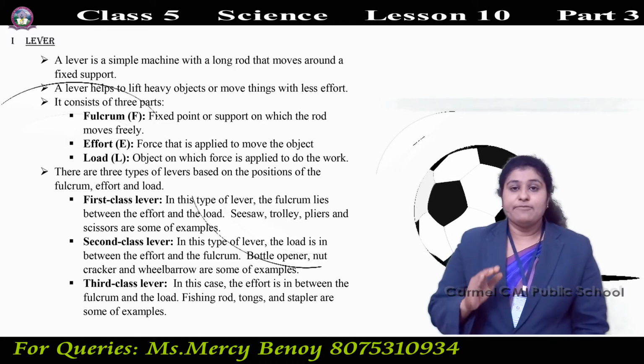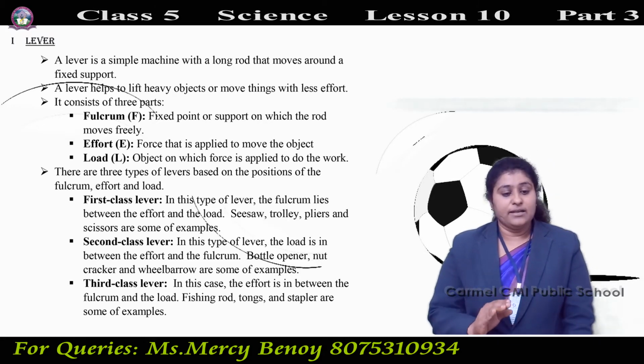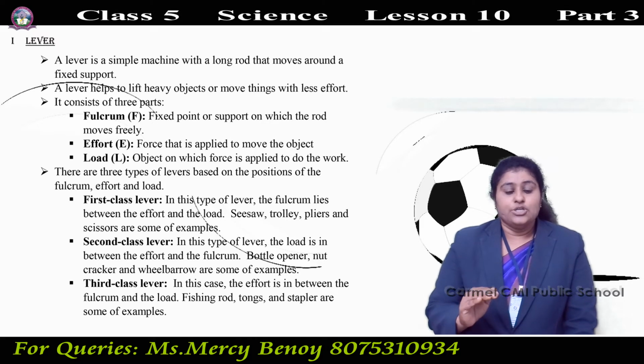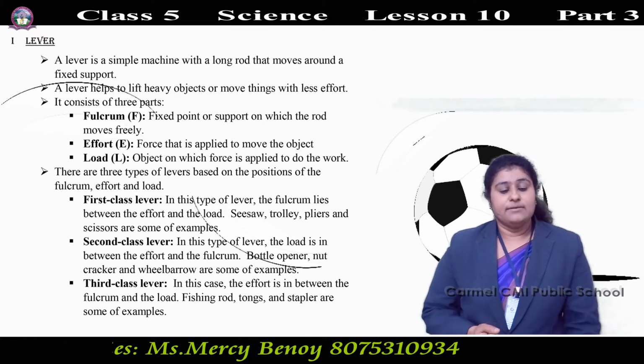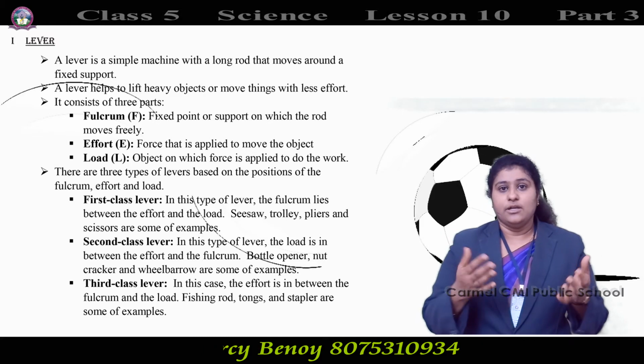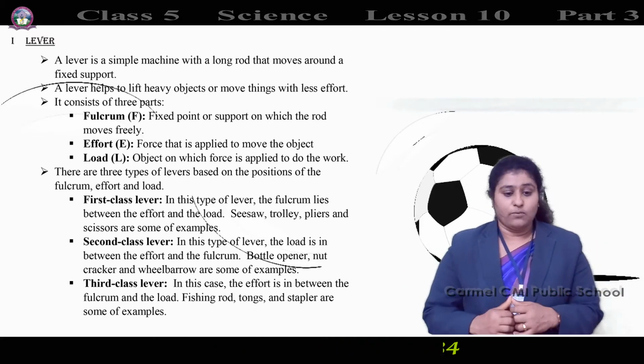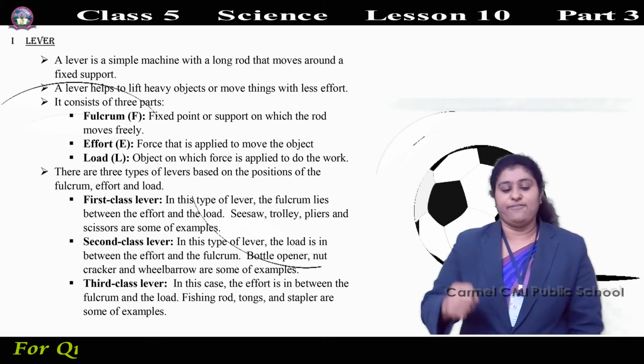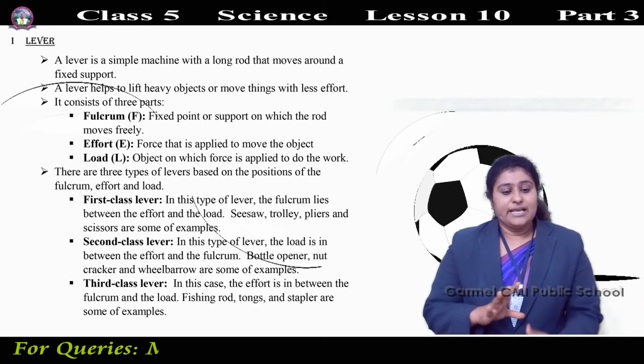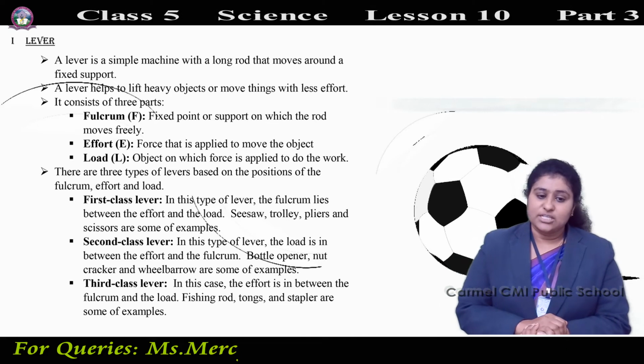What are the uses of a lever? A lever helps to lift heavy loads or move heavy things with less effort. So these are the uses of a lever.